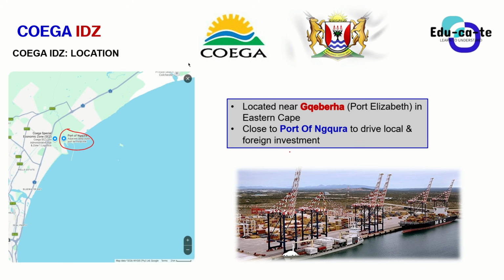It's an advantage that this Coega IDZ is close to the port of Ngqura to drive local as well as foreign investment, because we can trade goods with other countries through this port. Hence we say that the Coega IDZ is supposed to be located where it is.